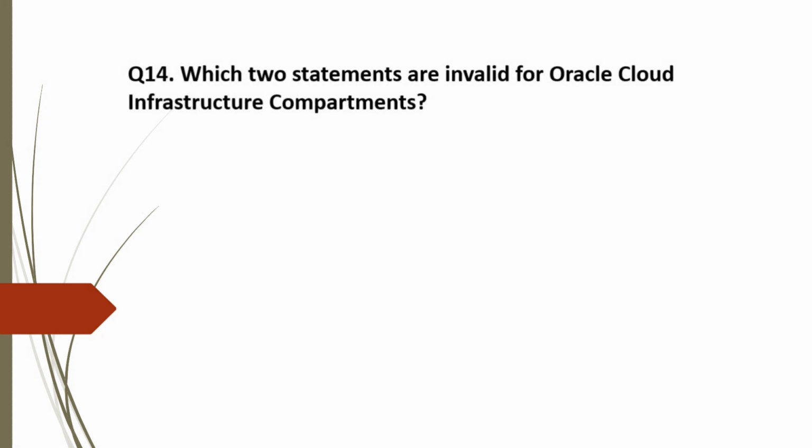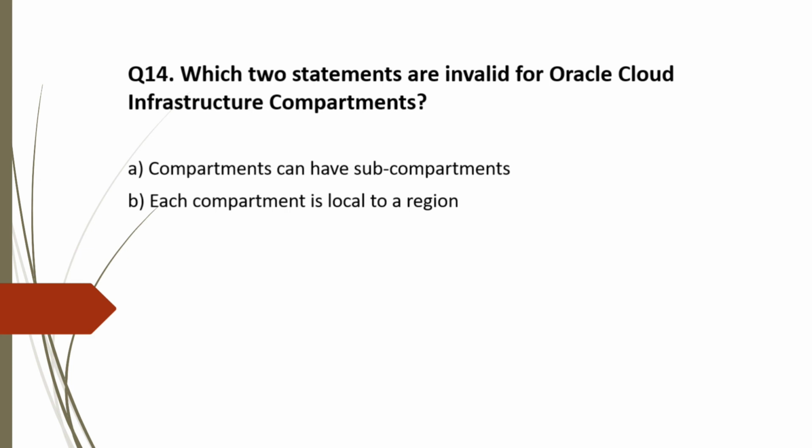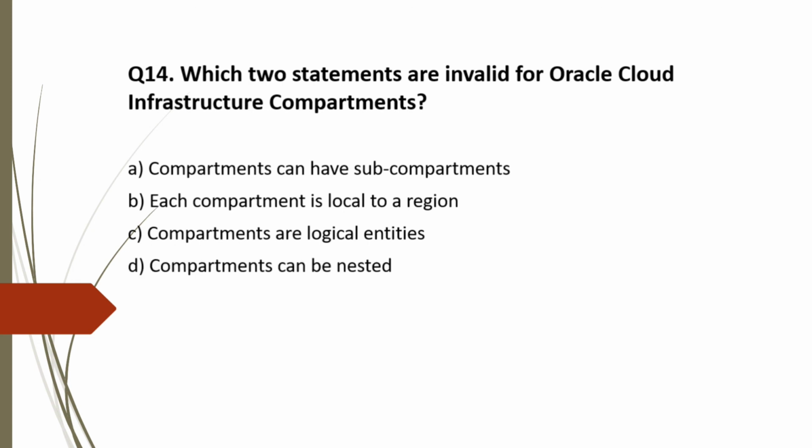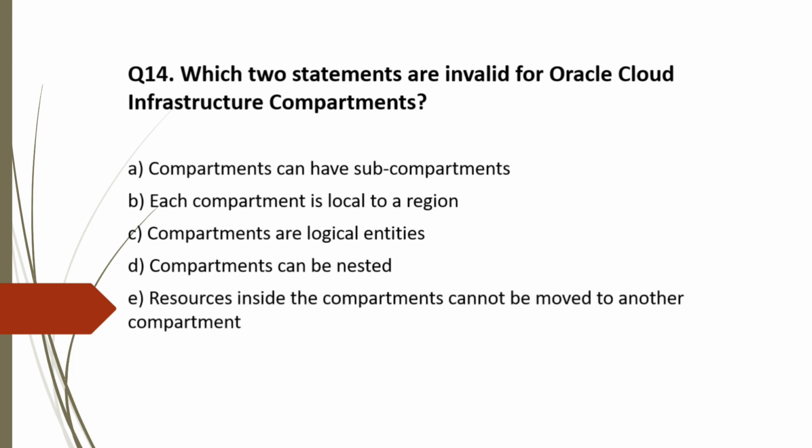Question 14. Which two statements are invalid for Oracle Cloud Infrastructure compartments? And the options are A. Compartments can have subcompartments. Option B. Each compartment is local to a region. Option C. Compartments are logical entities. Option D. Compartments can be nested. And option E. Resources inside the compartments cannot be moved to another compartment.